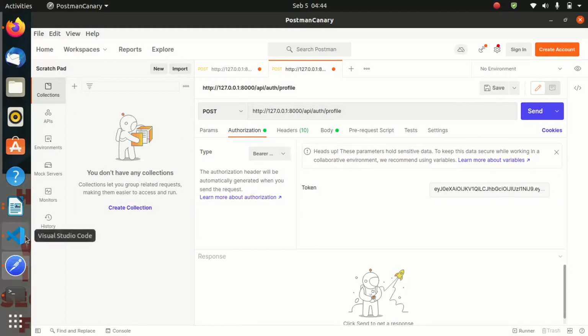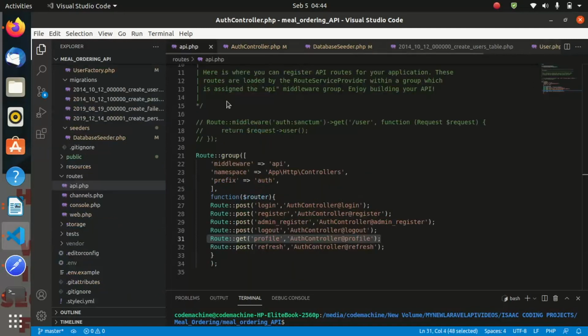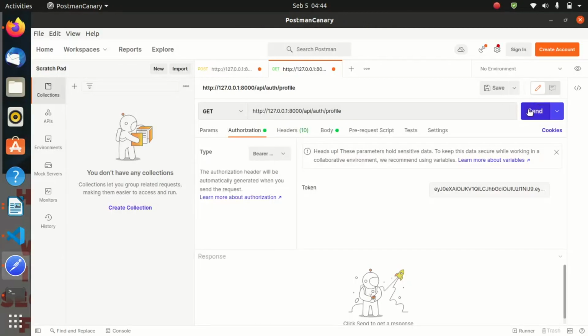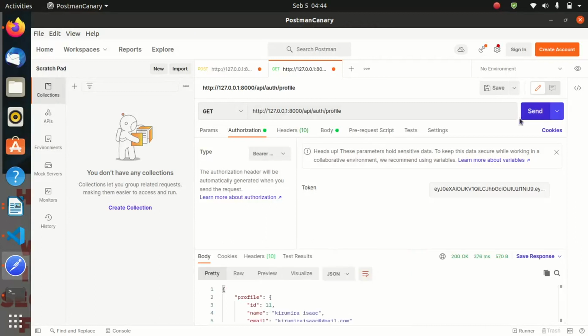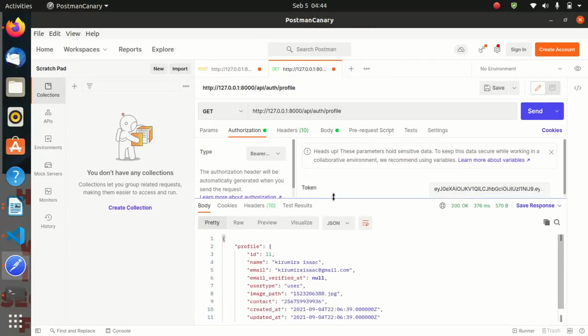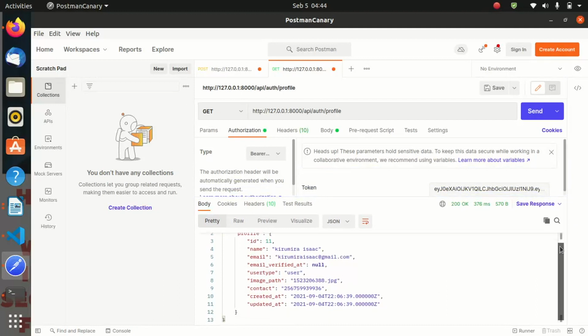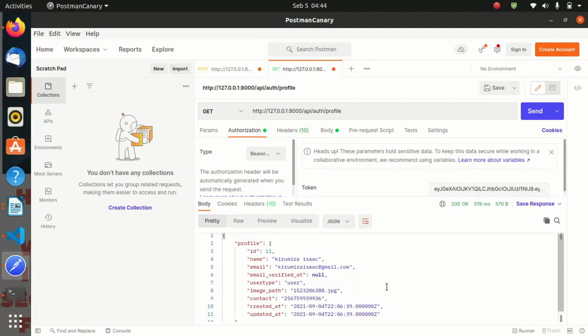And for the profile, this endpoint is get. It must be a get endpoint, not a post. So we must go ahead here and change it to get. Then we send. Perfect. You are seeing that the user profile object is returned. So we are seeing that our profile endpoint is working perfectly.